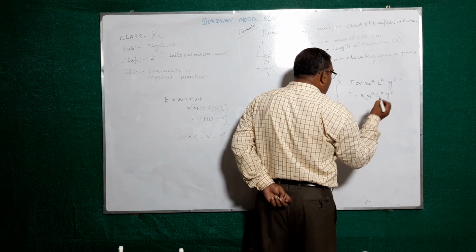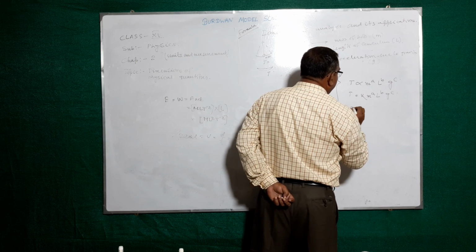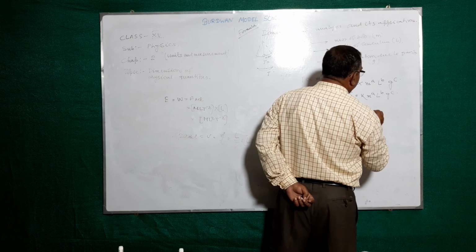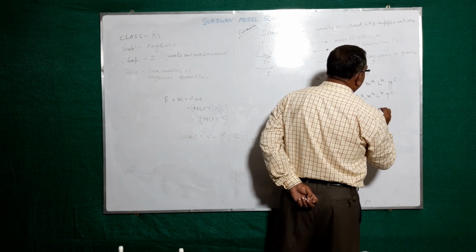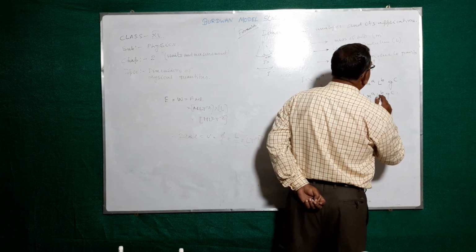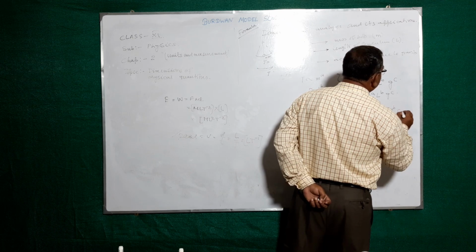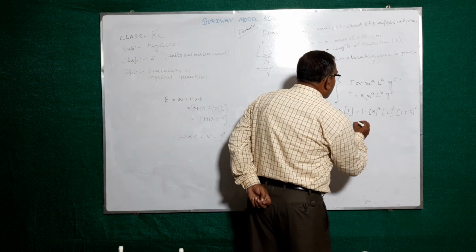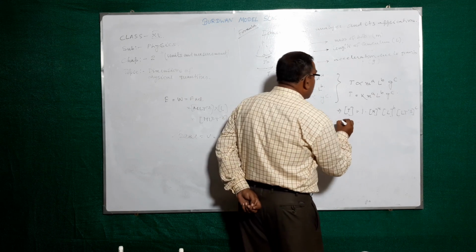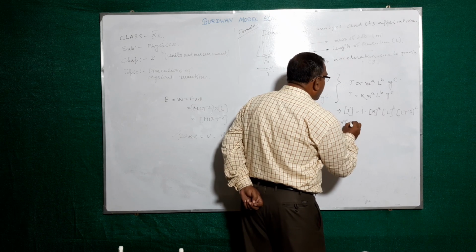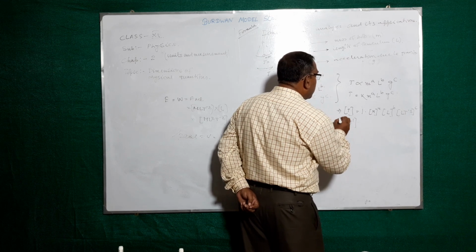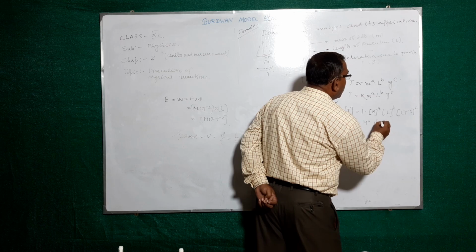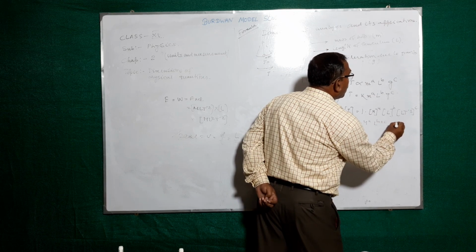T means time period, means time. Only capital T. K means 1, m means capital M to the power a, L to the power b, g means L T to the power minus 2 to the power c. You write it the dimensional formula. M to the power 0, L to the power 0, T to the power 1. That is equal to M to the power a, L to the power b plus c, and T to the power minus 2c.